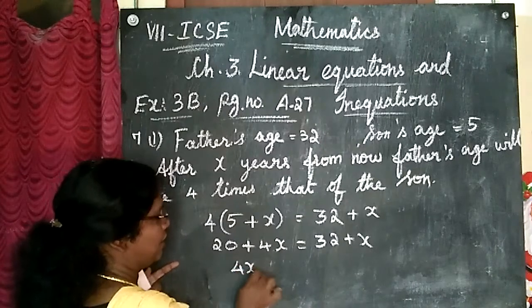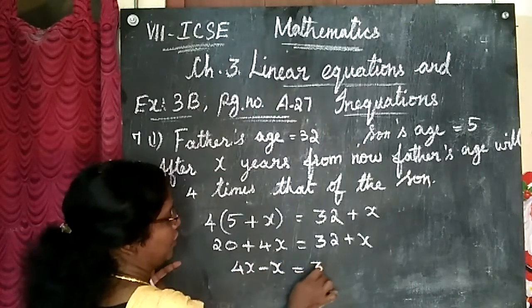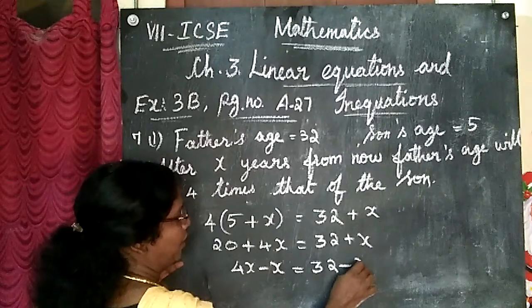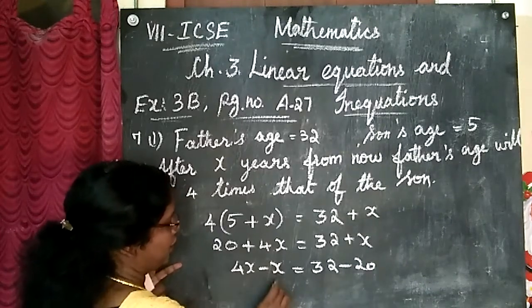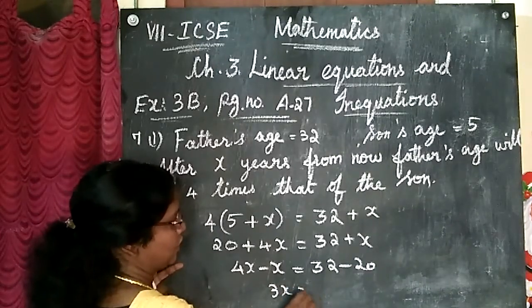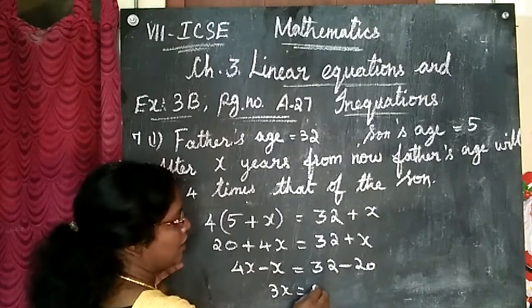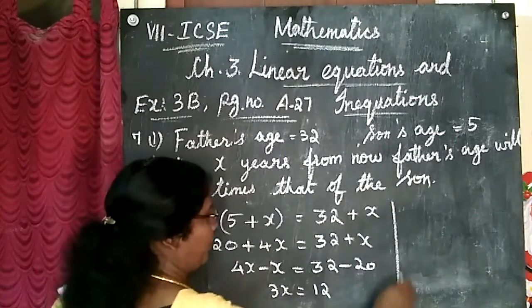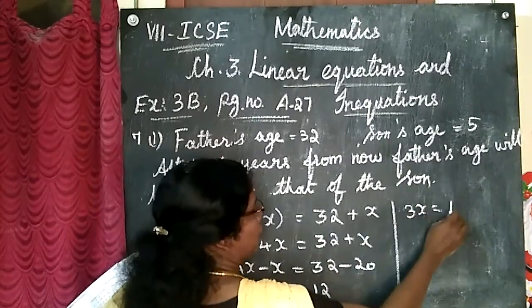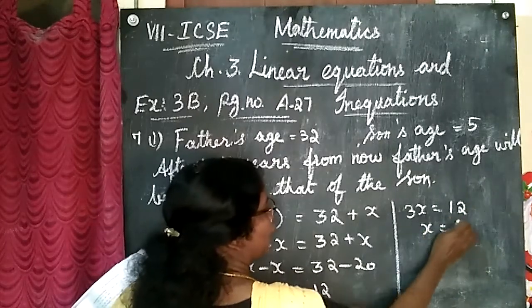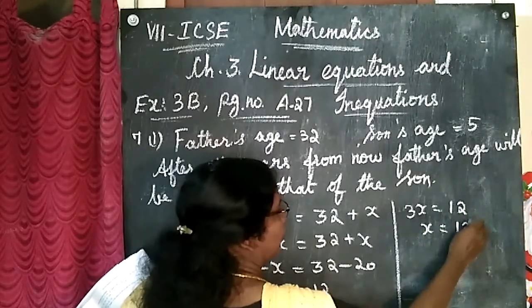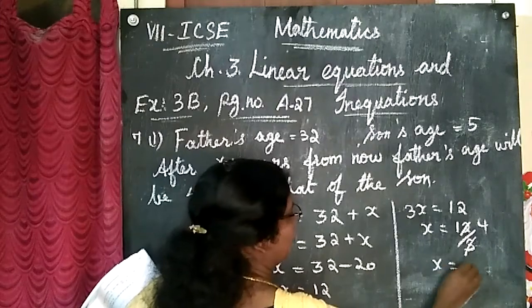So 4x minus x is equal to 32 minus 20. 3x is equal to 12. x is equal to 12 by 3, that is 4.